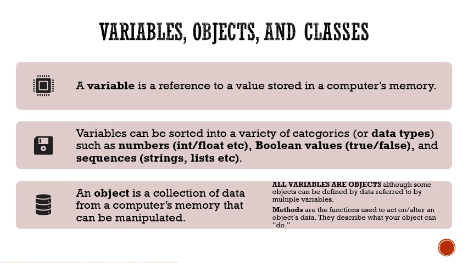So an object is a collection of data from a computer's memory that can be manipulated. Object: collection of what? Data from a computer that can be manipulated. And you all know that all variables are objects, although some objects can be defined by data referred to by multiple variables. And the methods, which are also crucial, are the functions used to act on this object, or they are used to alter the object data. They are used to purposely define or describe what your object can do.